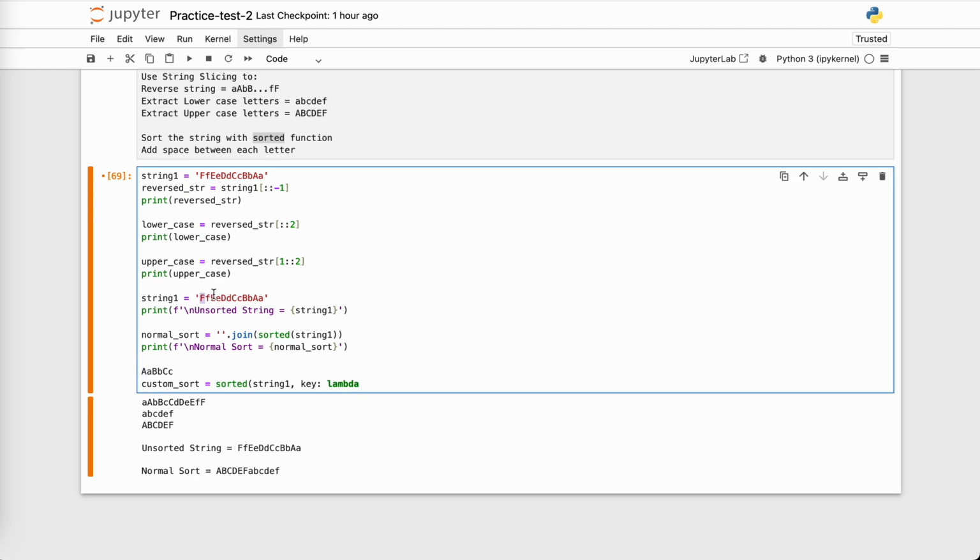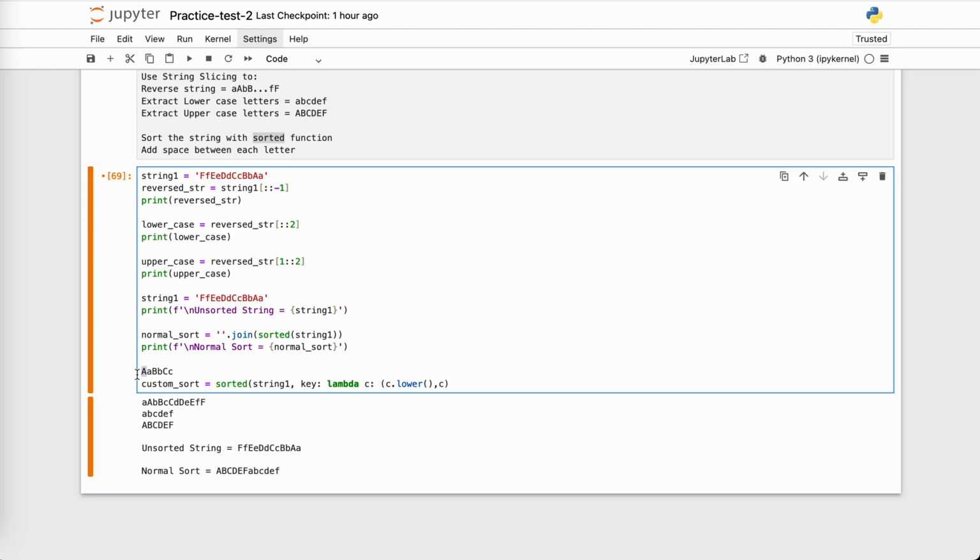So first will be character F, small f, so on and so forth. I want to name this character, let's say, C. And then what do I want? I want C dot lower. I want to compare C dot lower with the C itself. Meaning the numeric value of the lowercase letter of each character, compare it with the original character, and then pass it in sorted.